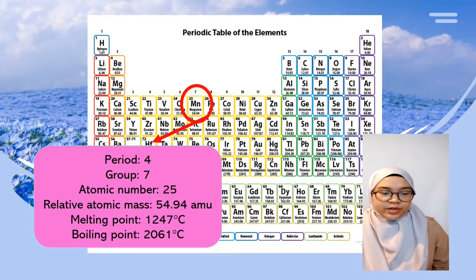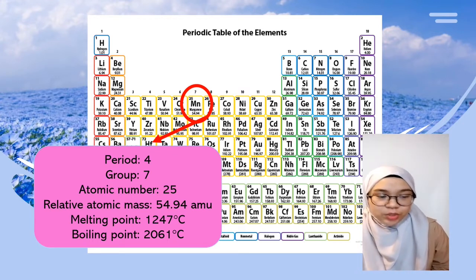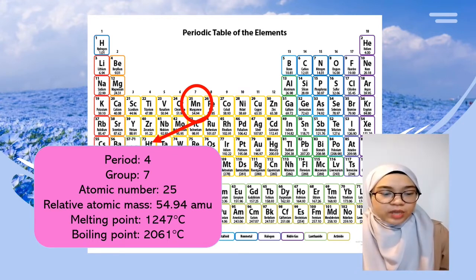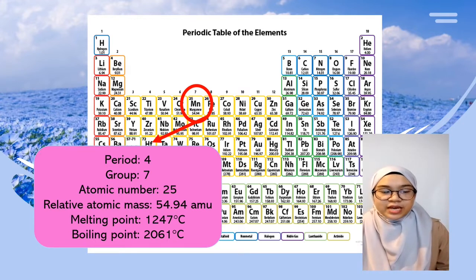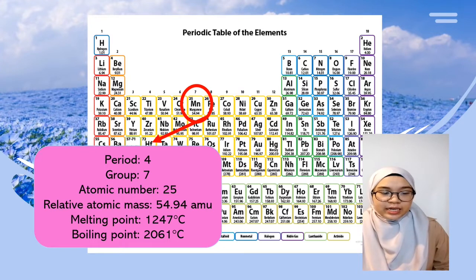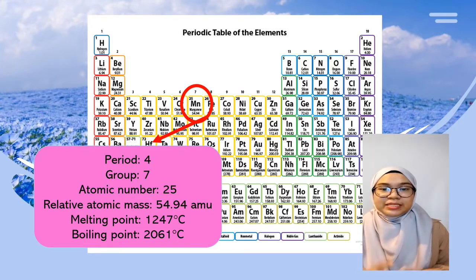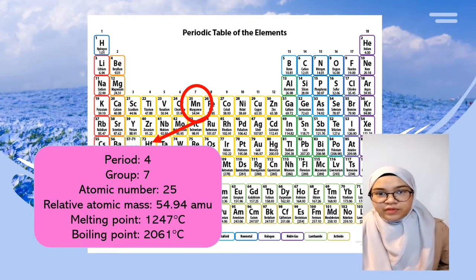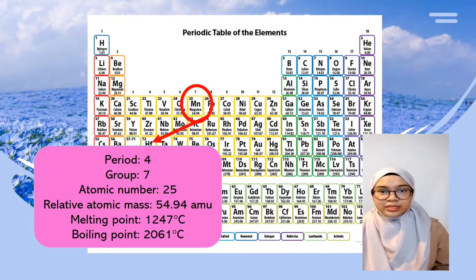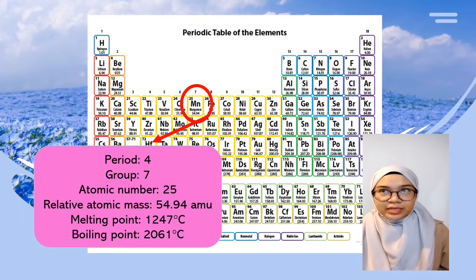For the melting point, it shows 1247 degrees Celsius. Meanwhile, for the boiling point, it shows the value 2061 degrees Celsius. This value is very high. So to melt and boil manganese metal, a high temperature is needed.